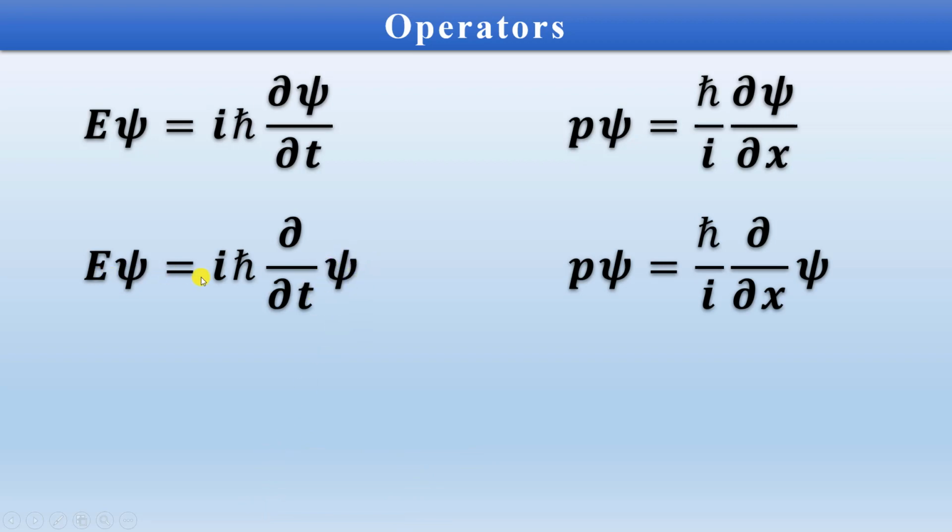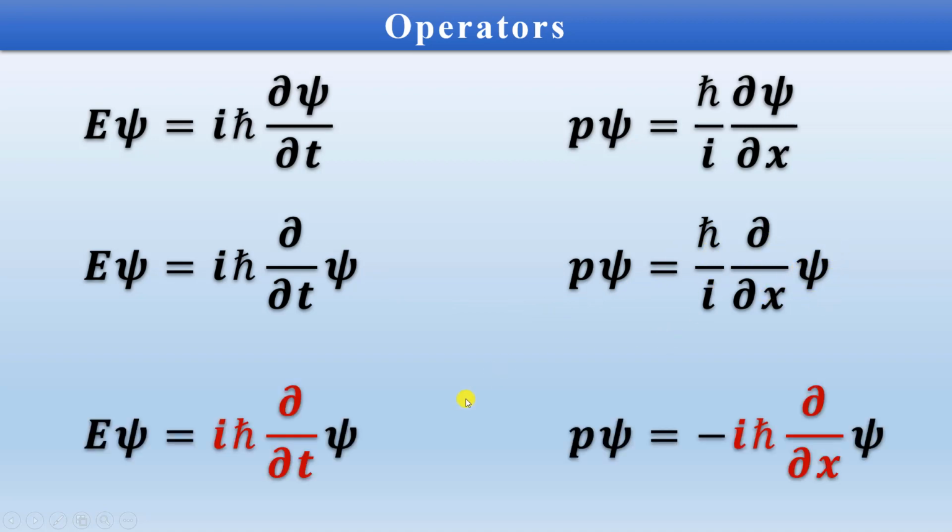So Eψ is equal to iħ d/dt of ψ, and pψ is equal to ħ by i d/dx of ψ. As a result, we find that E is equal to iħ d/dt and p is equal to minus iħ d/dx. This minus sign has appeared just because we are taking the iota in the numerator.